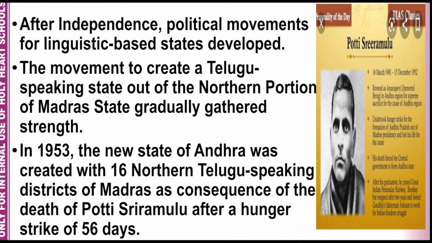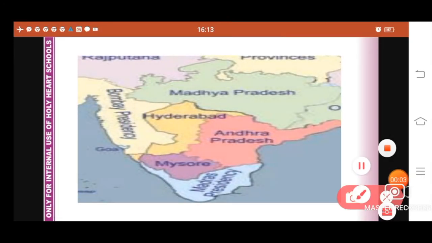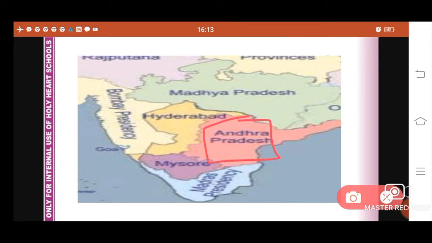So with the sacrifice of Potti Sriramulu, who went on hunger strike for 56 days, finally a new state of Andhra was created with 16 northern Telugu-speaking districts of old Madras. The second state in India which was formed on the basis of language was Andhra Pradesh, formed with 16 Telugu-speaking districts from Madras. So the northern districts of Madras, where the people were speaking Telugu, were bifurcated and a separate state of Andhra Pradesh was created.